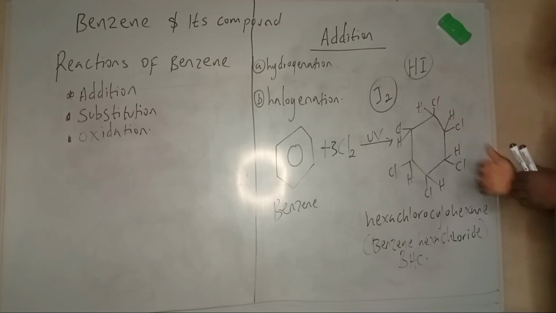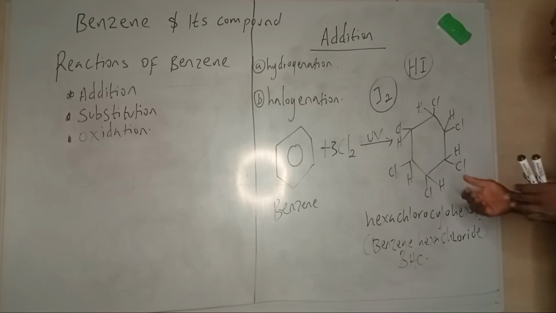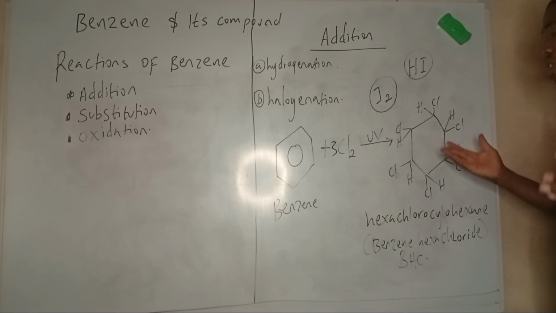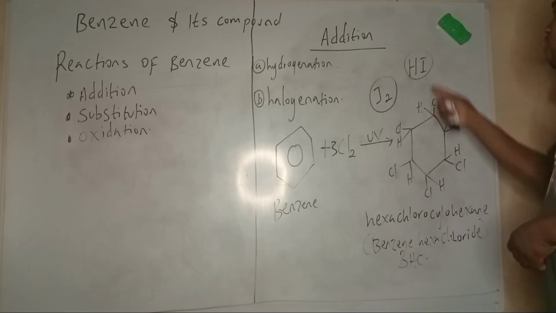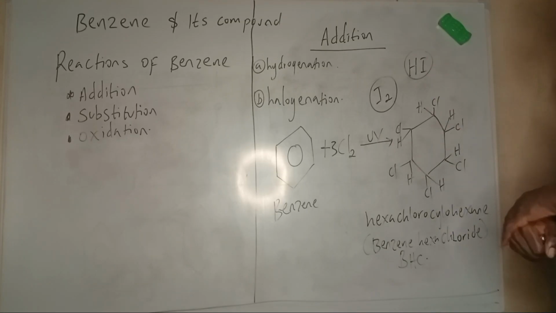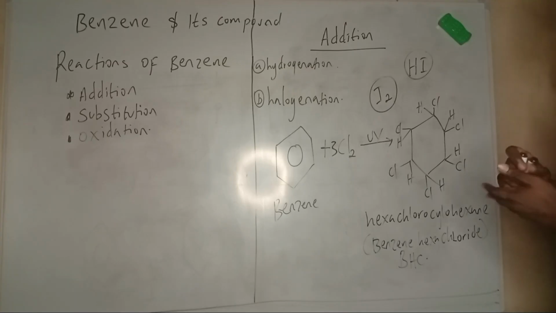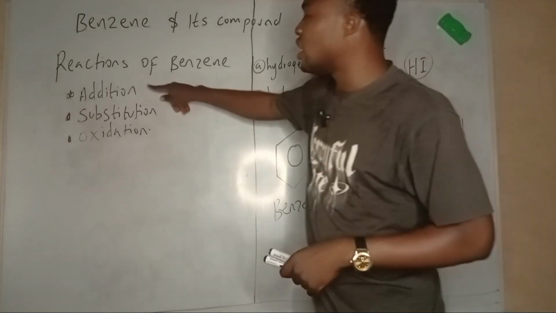If you put hydrogen iodide in benzene, and you keep boiling, or in the presence of CCl4 as the medium, you keep boiling and the benzene remains benzene. So they hardly undergo addition reaction with halo acids. You can even hardly add KMnO4 to benzene.